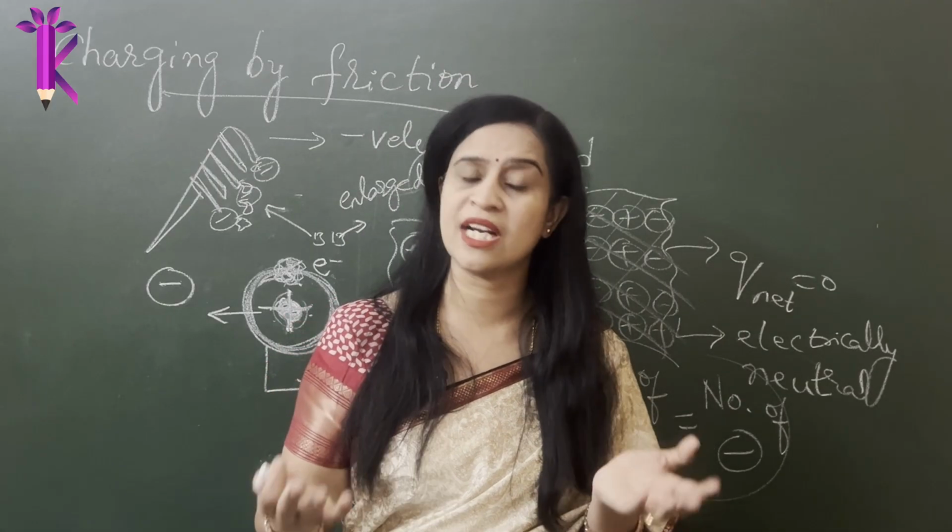Now let's talk about charging by conduction. Okay, so now it's time to learn about charging by conduction. Unlike induction and unlike friction, charging by conduction is really simple, and of course it follows the fundamental laws of like charges repelling each other and unlike charges attracting each other. So what really happens? We are speaking about a conductor, right? When I say a conductor, we are speaking about a metal which is really good in conducting electricity. So when I say it is a very good conductor, obviously it will have loosely bound electrons. Electrons are moving really freely because a conductor allows the easy passage of electrons. They are wanting to jump, or they are wanting to accept more electrons.